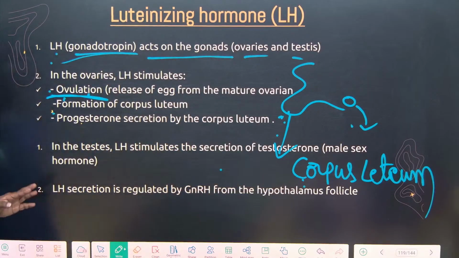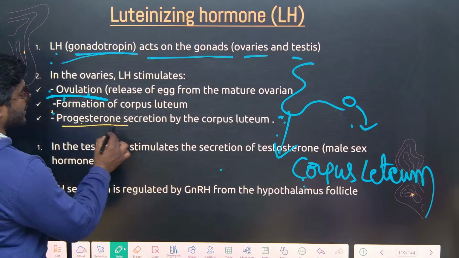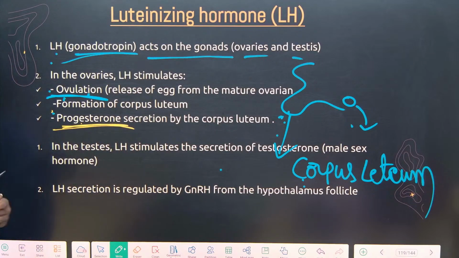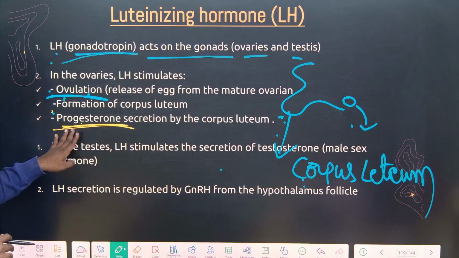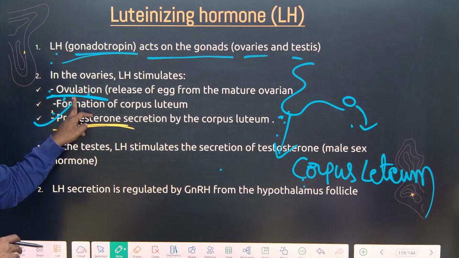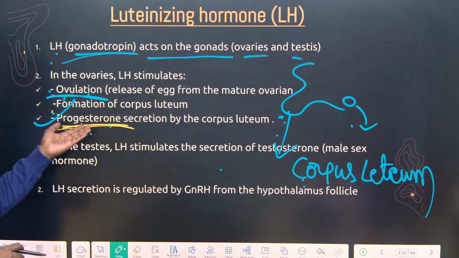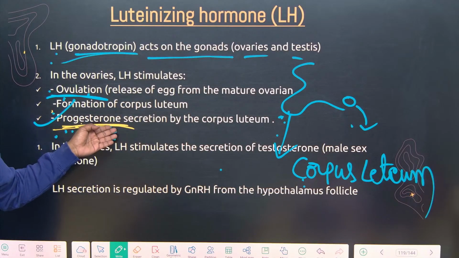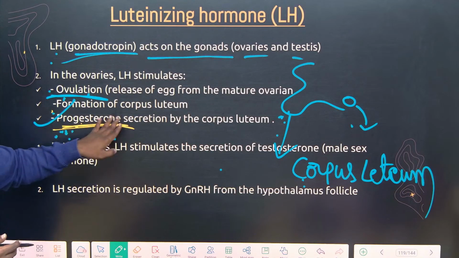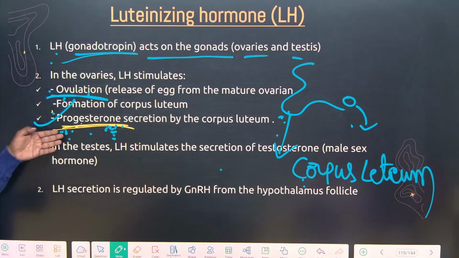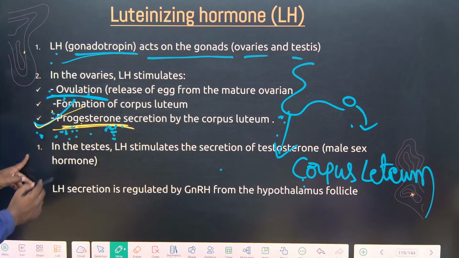Corpus luteum is the one which plays a key role in the production of progesterone. Progesterone is one of the major female hormones which is involved in the development of secondary sexual characteristics in the female. Smooth voice, breast development, all this, or mammary glands production. Okay, all this by progesterone.